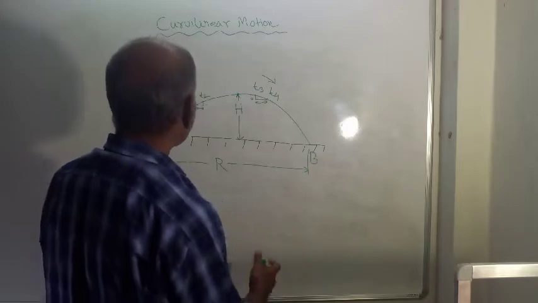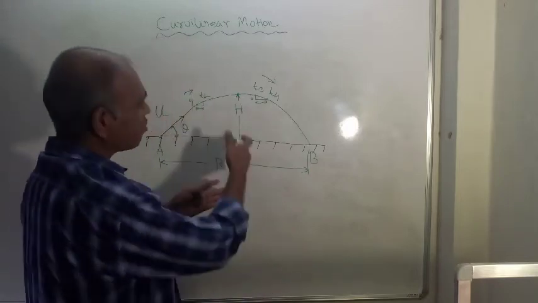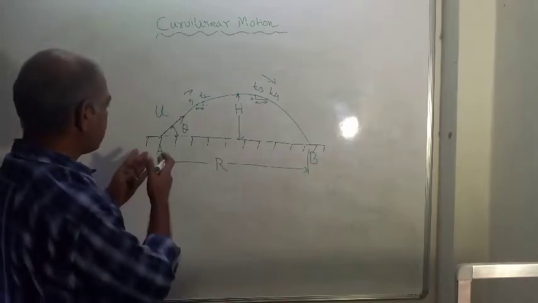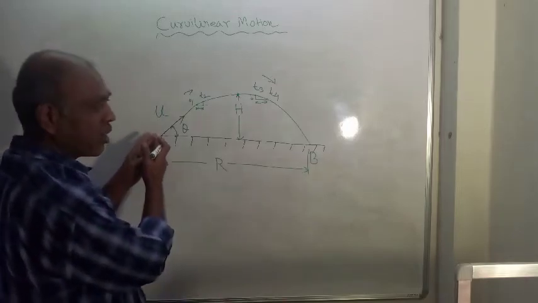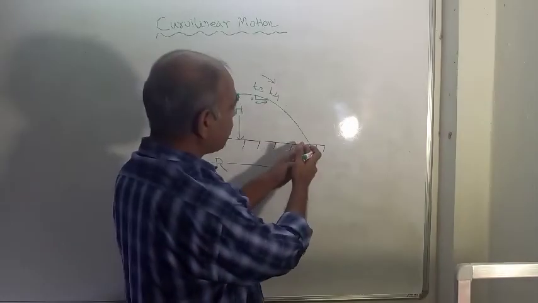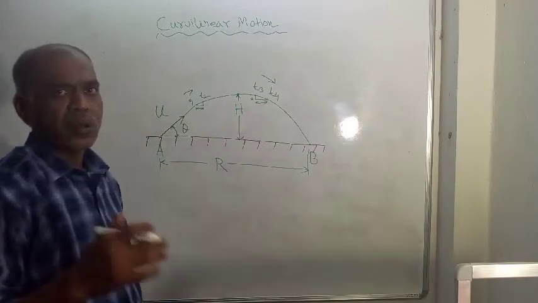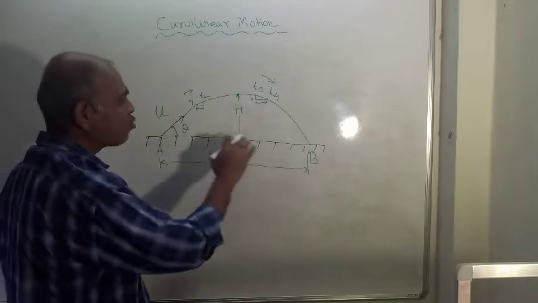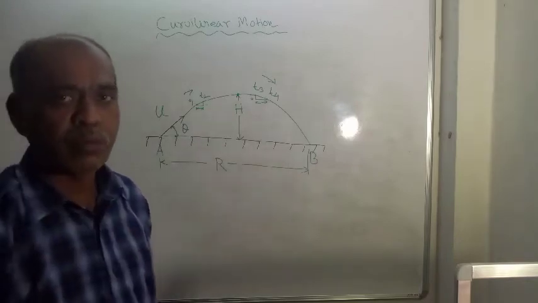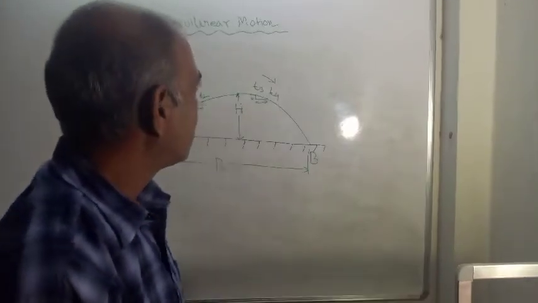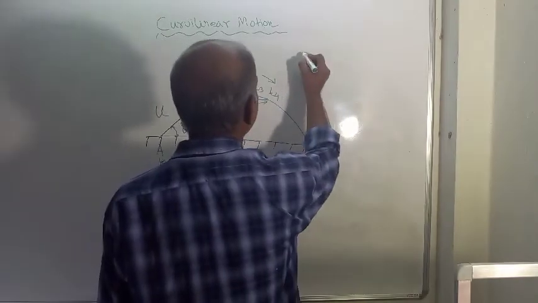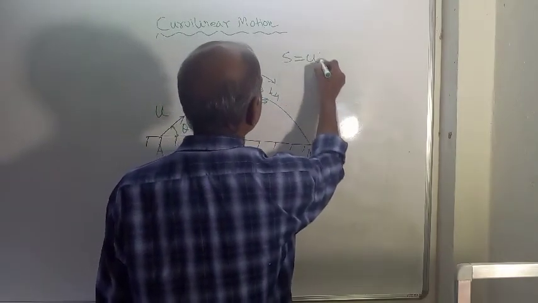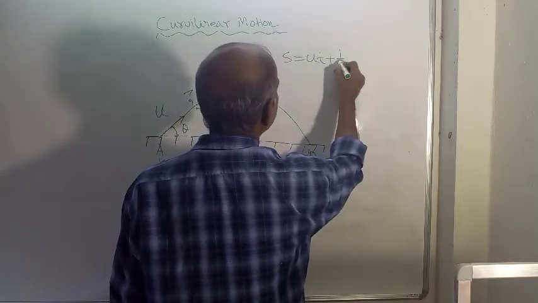Now our task is to calculate this range, this maximum height, and the total time of flight. Total time of flight means the starting point is point A and the end point is point B, so the time taken for the particle to reach from point A to point B is called the total time of flight. In our hand, three equations are there: S is equal to ut plus half at square.